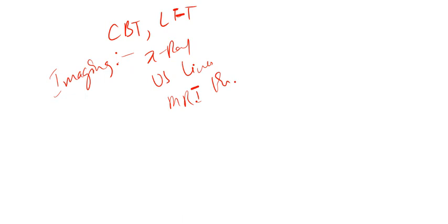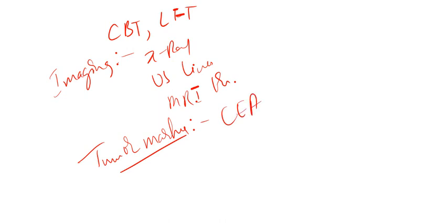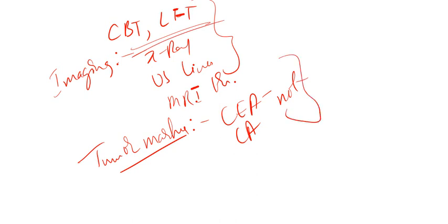Okay. Now one more thing that is actually not recommended, because most of the doctors make this mistake. The tumor markers are also not recommended. Which tumor markers? Carcinoembryonic antigen, and also carbohydrate antigen. These two are not recommended. So all these imaging, all the blood surveillance, and these two tumor markers are not recommended, right?